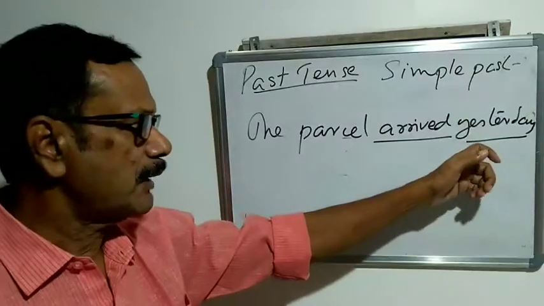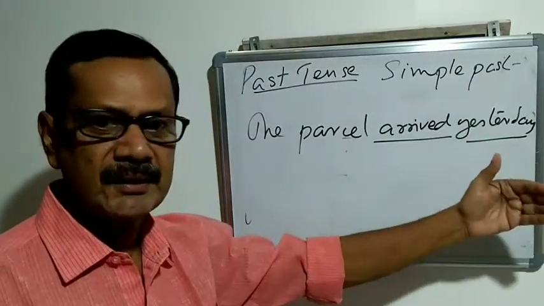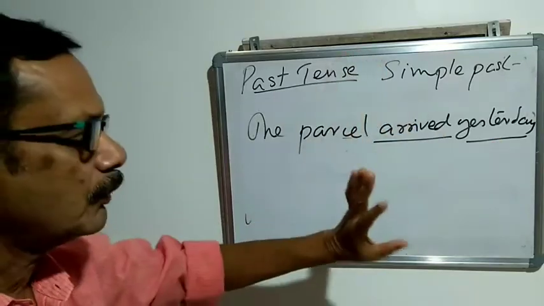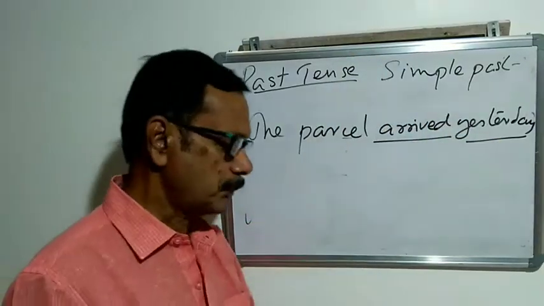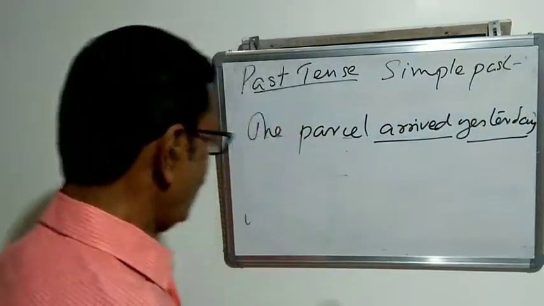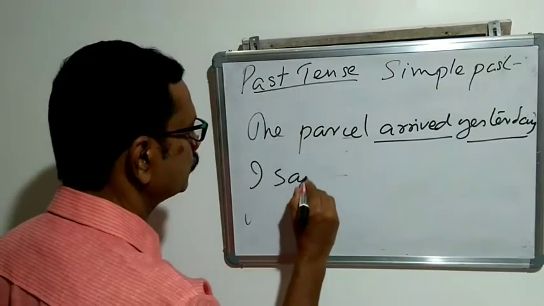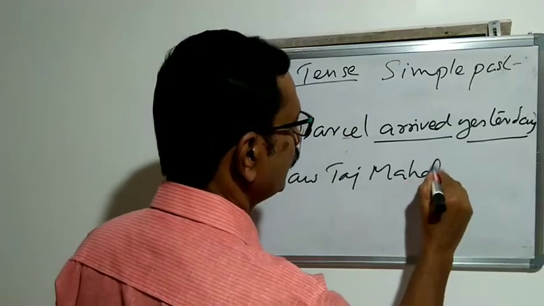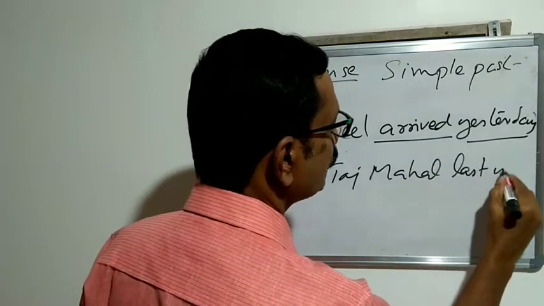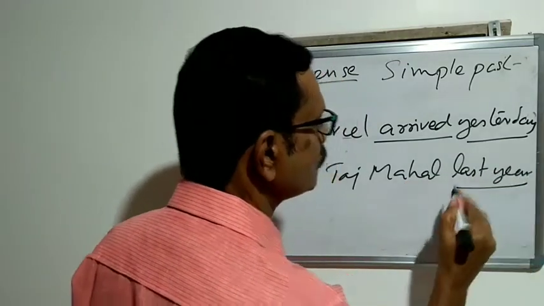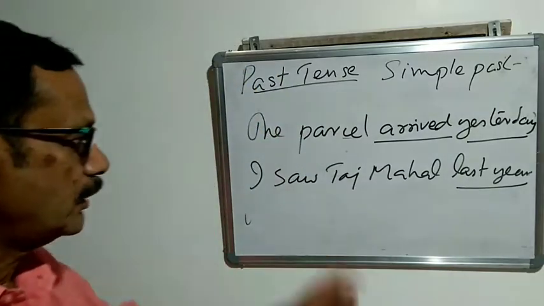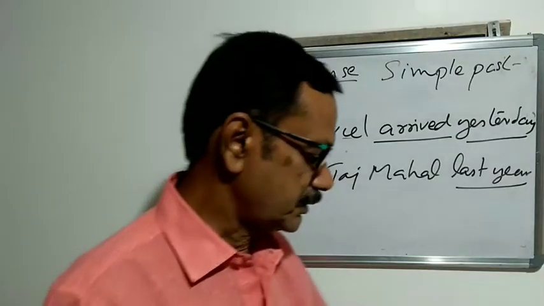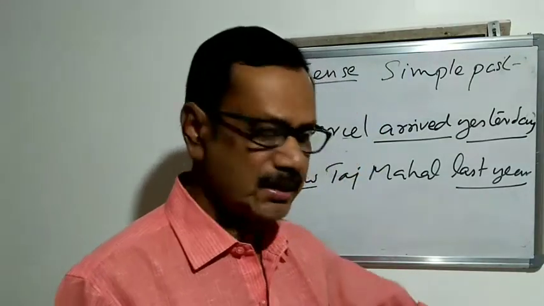So with a past time adverb like yesterday, last year, last month, or in February, simple past is used. Then I saw Taj Mahal last year. Last year is there, so don't use I have seen Taj Mahal. Only say I saw Taj Mahal. Definite time in the past: last year, yesterday.